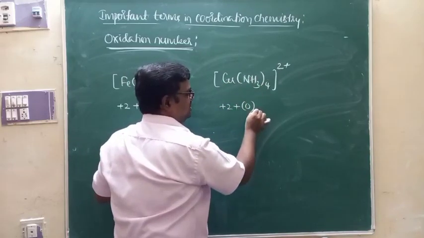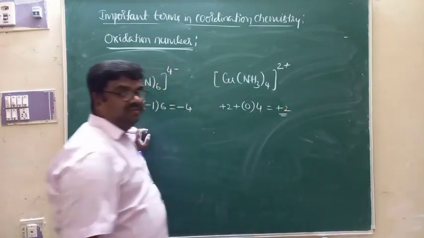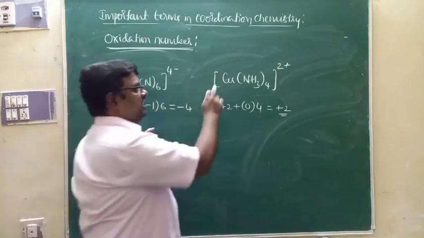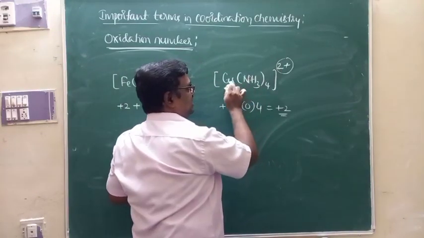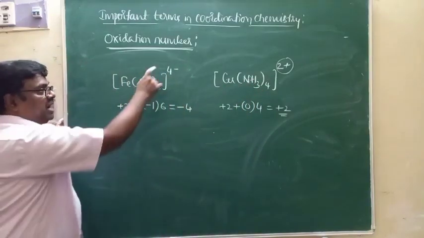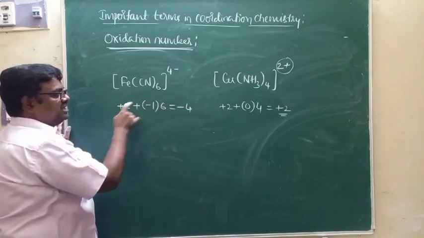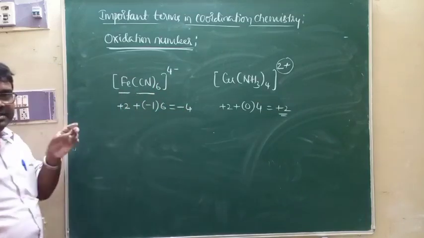Charge of ammonia is 0, 4 ammonia molecules. Therefore, net is plus 2. The charge possessed by the coordination sphere is the algebraic sum of the charges possessed by the central metal ion and ligands. Minus 4 is the algebraic sum of the charges possessed by central metal ion and ligands.